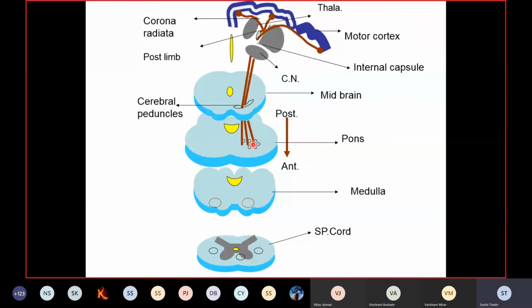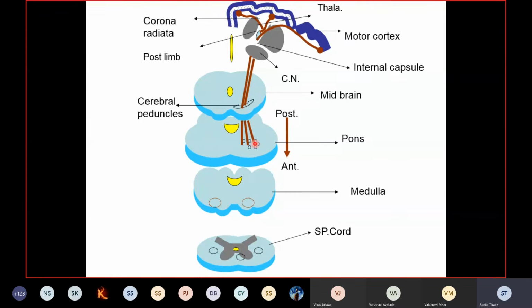So you'll find that the brainstem is connected with the cerebellum by 3 arm-like structures: the superior cerebellar peduncle, by which the midbrain is connected to the cerebellum; the middle cerebellar peduncle, by which the pons is connected to the cerebellum; and the inferior cerebellar peduncle, by which the medulla is connected to the cerebellum. Clear? It is not seen in the diagram, but you just imagine that. So here in the pons you will find the pontine nuclei. They keep the information coming from the cerebral cortex, and the same information is transferred to the contralateral side cerebellum. Why the contralateral side cerebellum?